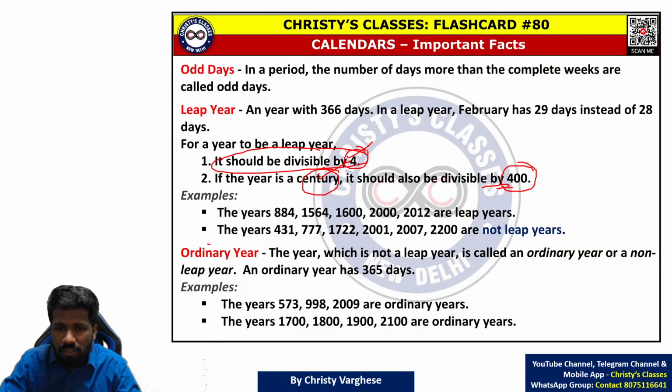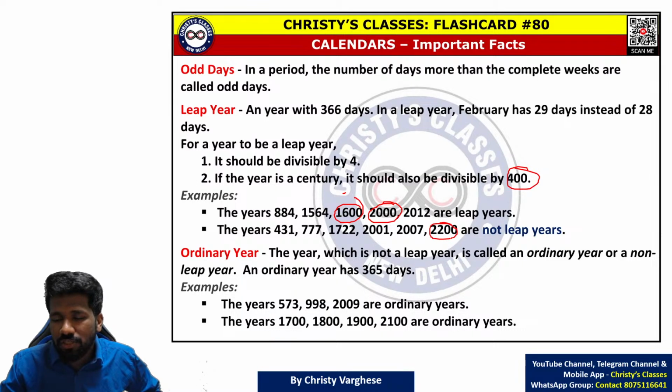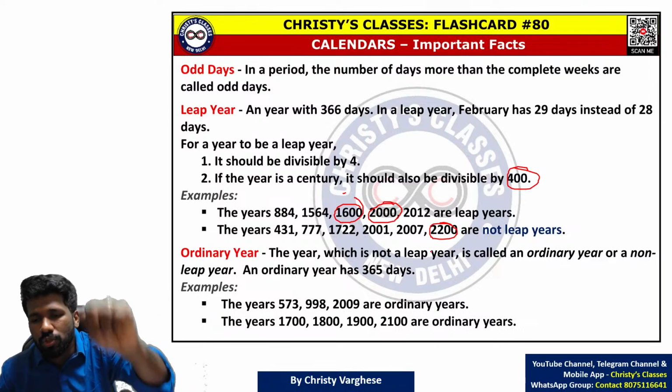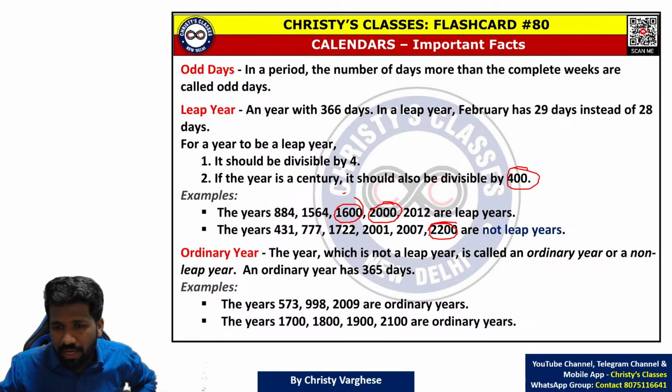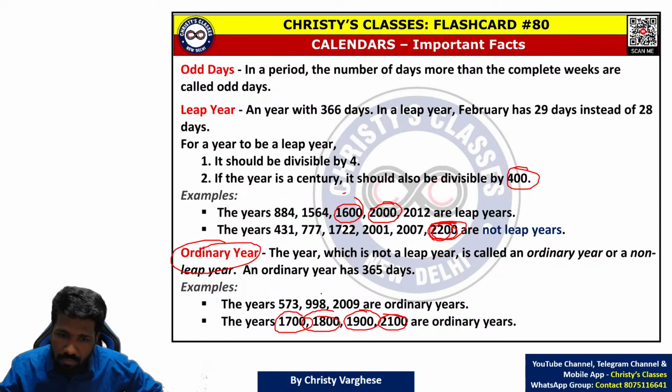So for non-centuries, the divisible by 4 condition is okay, but for centuries the divisible by 400 condition is needed. That is why 1600 is a century, and as it is divisible by 400, it is a leap year. 2000 is a century, and as it is divisible by 400, it is a leap year. But 2200 is a century and it is not divisible by 400. Divisible by 400 means 400, 800, 1200, 1600, 2000, 2400, etc. In that list 2200 does not come. That is why it is not a leap year. Similarly 2100, 1900, 1800, 1700, none of them are leap years. They are ordinary years. Did all of you understand the second criterion of a leap year also?